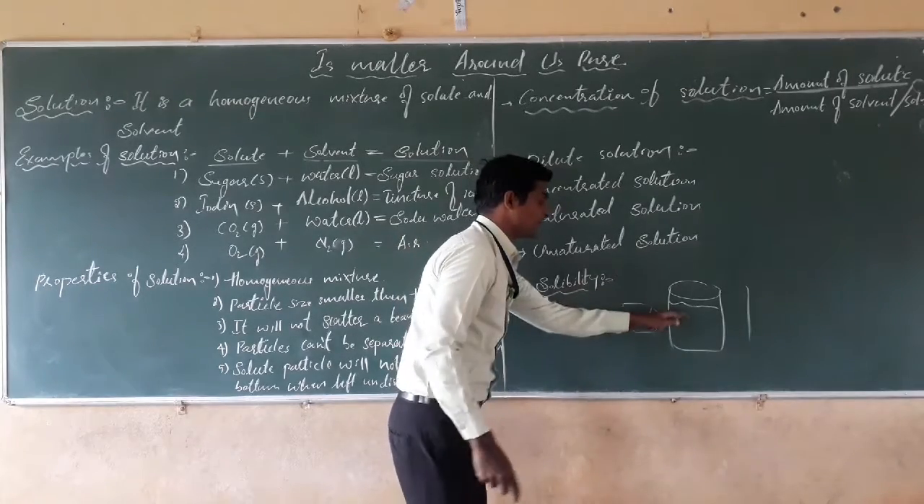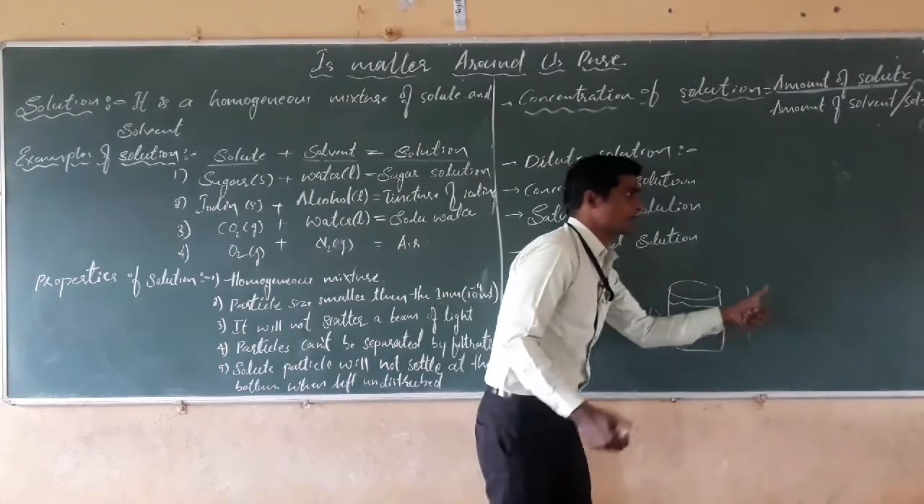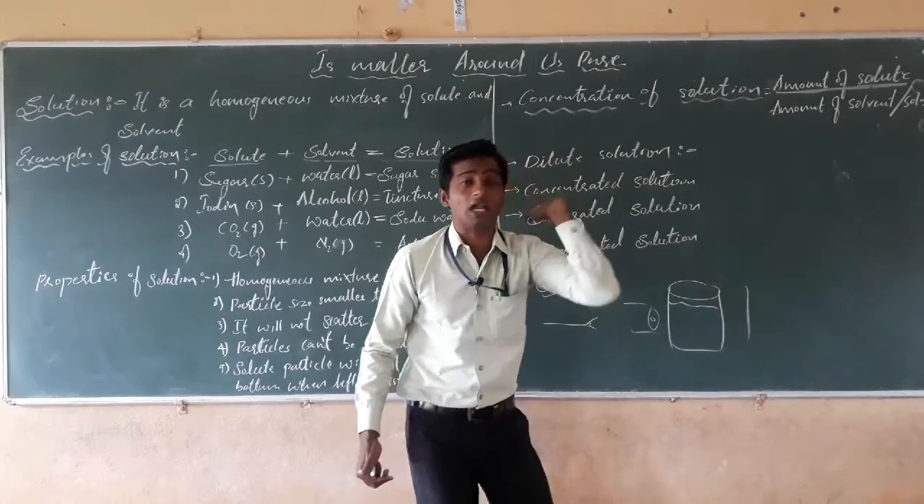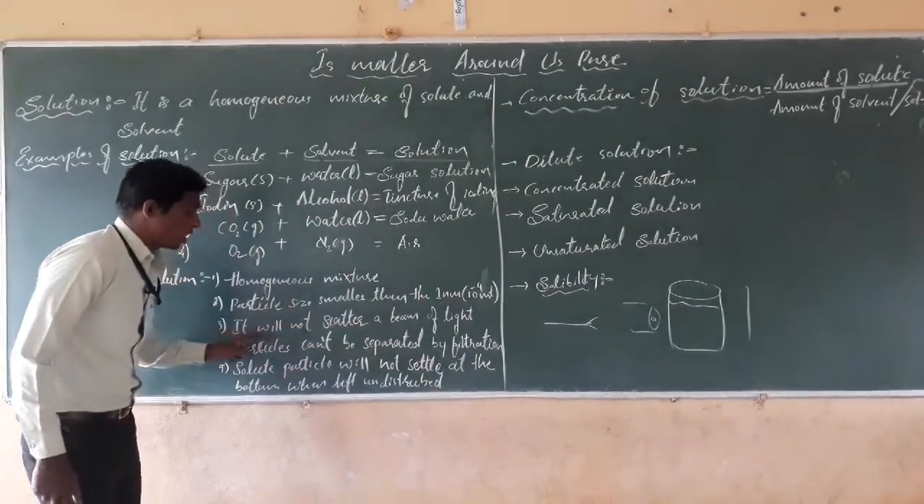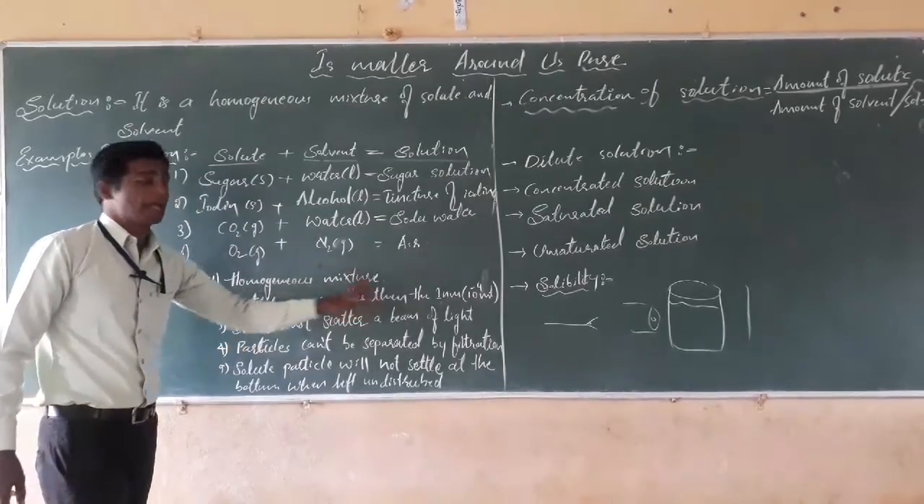That will not scatter the beam of light. It means the ray will pass through, so the path of the ray will not be visible. That's why we can say that it will not scatter the beam of light.